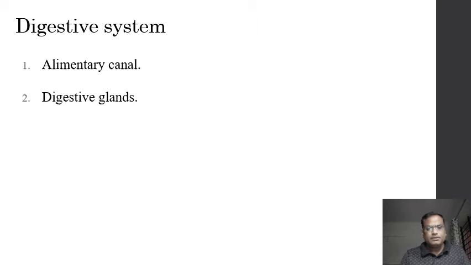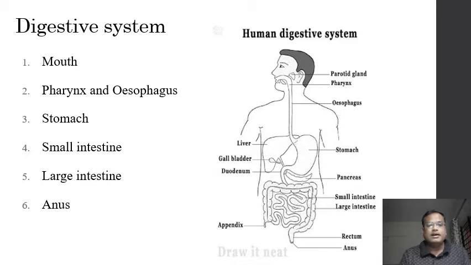Now the digestive system of almost all higher animals is made up of two important parts. One is the alimentary canal and another one is the digestive glands. So the alimentary canal and digestive glands constitute the digestive system of higher animals. Here we are going to study the alimentary canal part of the digestive system.